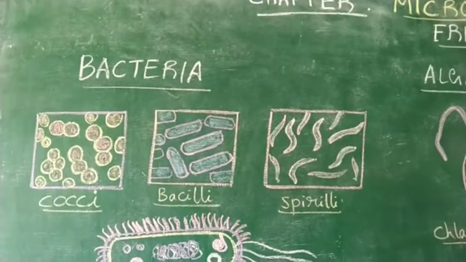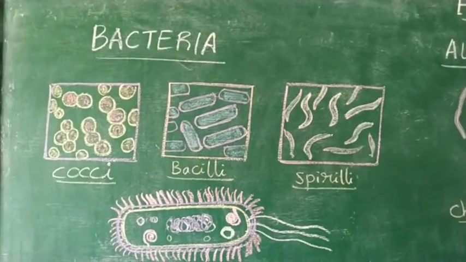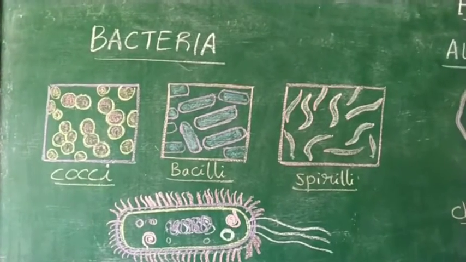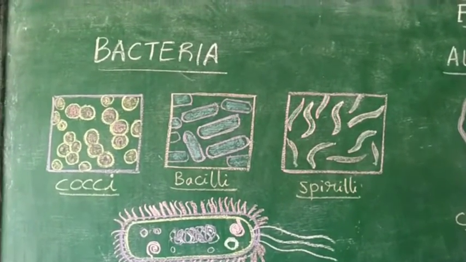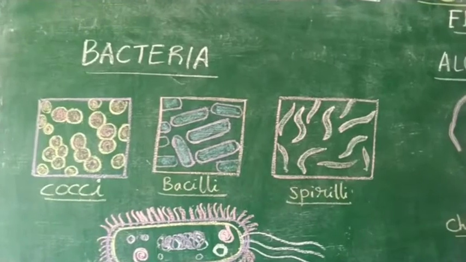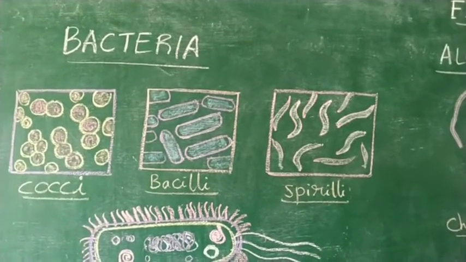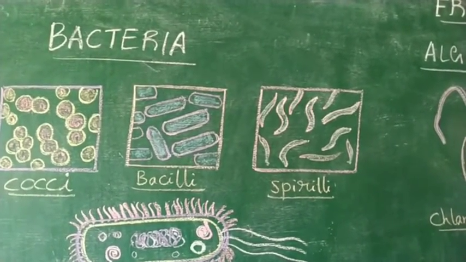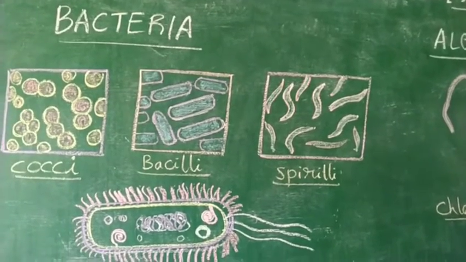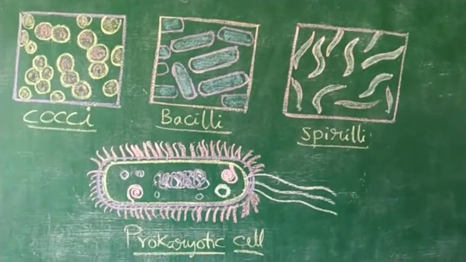So first one is the bacteria. You can see the cocci, bacilli, spirali. Cocci means round shaped bacteria, bacilli are rod shaped bacteria, whereas the spirali are spiral shaped. You can see a rod shaped bacteria here.